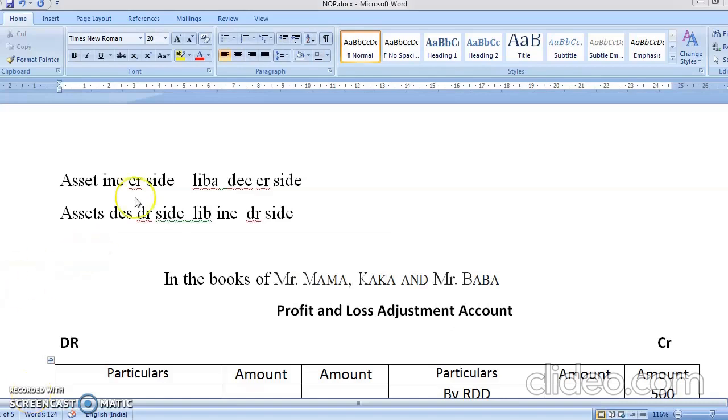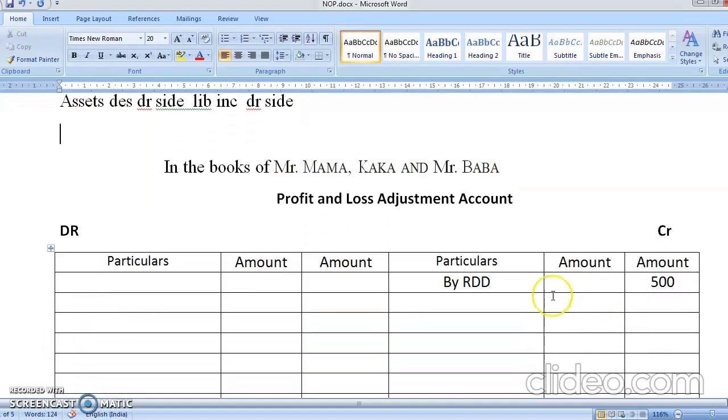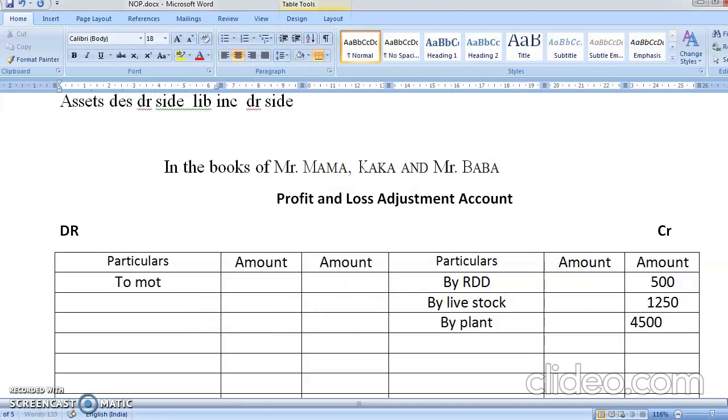Yes, students, in admission also we have seen it. Increase in asset comes on the credit side, decrease in assets comes on the debit side. So we have two assets where there is an increase and two assets where there is a decrease. So livestock has increased, so you write here by livestock. How much is the increase in livestock? 1,250. And then there was an increase in plant. So by plant. How much was the increase in plant? 4,500. Okay. And there was a decrease in two items, that was motor car.